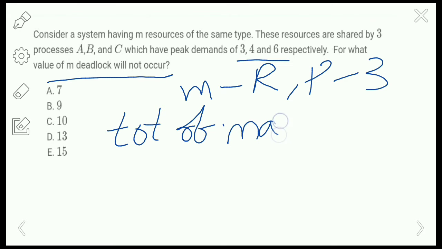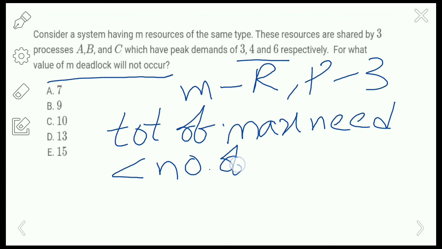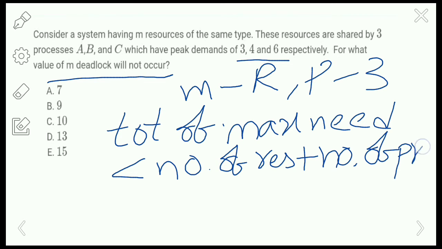For this we are going to use one formula: the total of maximum need must be less than the number of resources plus the number of processes. Here the total of the maximum need is given by the peak demands of 3, 4 and 6 respectively.